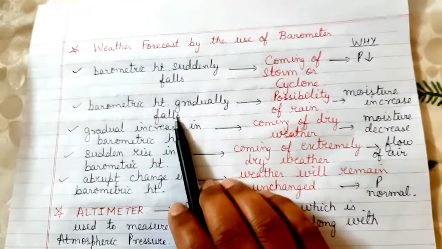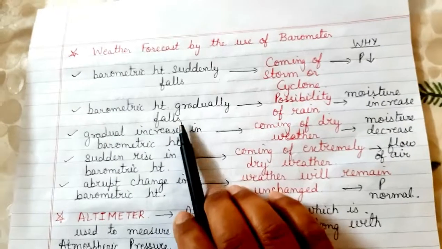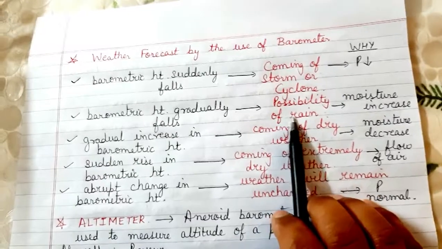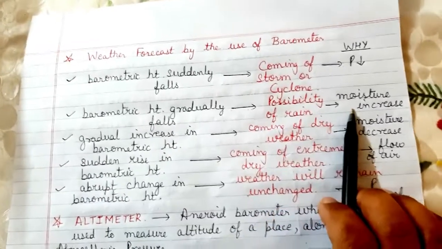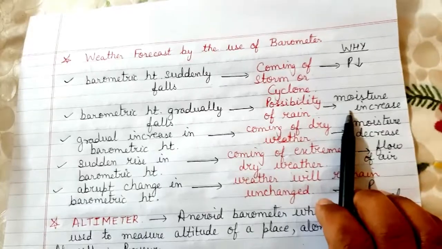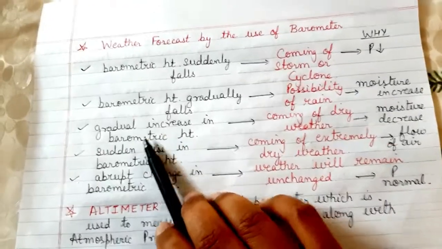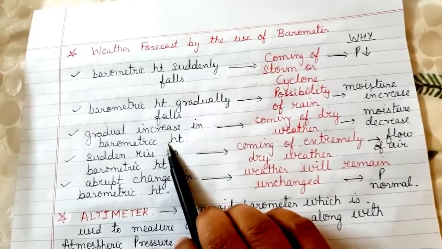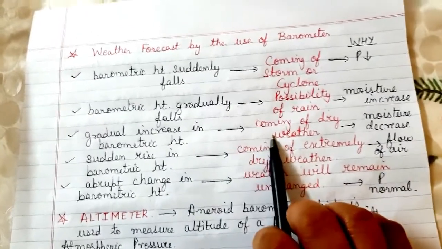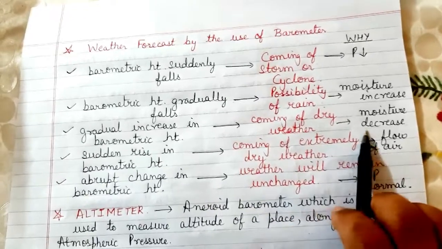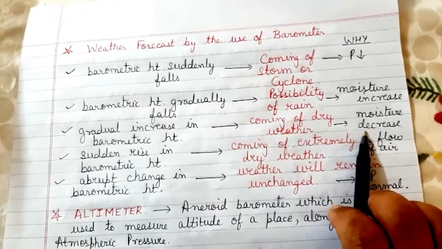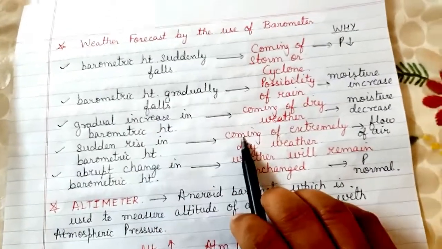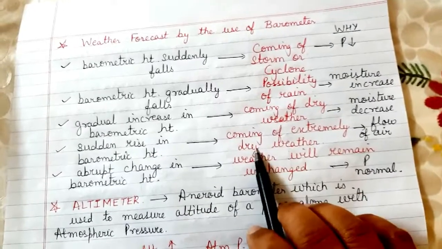Now let us look at the second point. Whenever there is a gradual fall in the barometric height, it predicts the possibility of rain. And why does this happen? Because the moisture content in the air increases. Now the third point: if there is a gradual increase in the barometric height, gradual meaning a slow increase, it indicates the coming of dry weather, and that is due to the decrease in the moisture level.